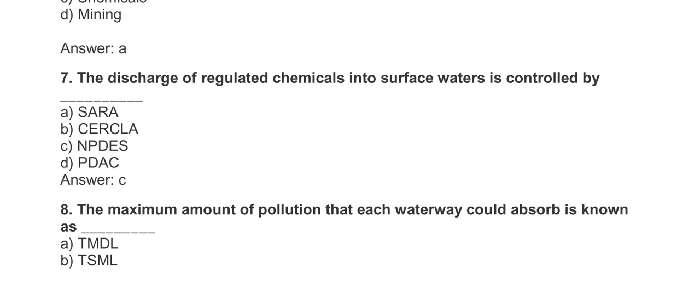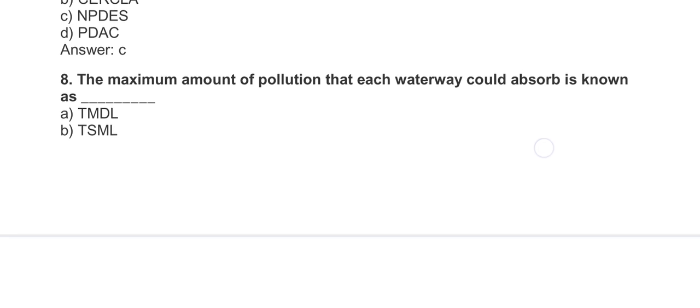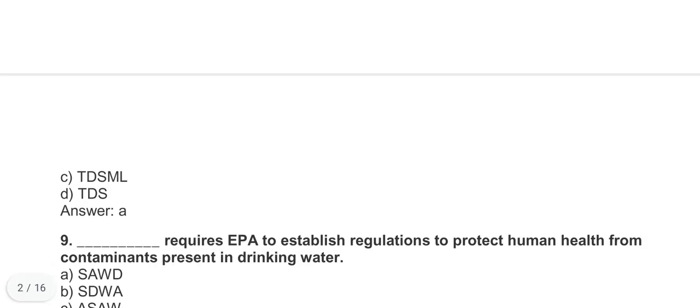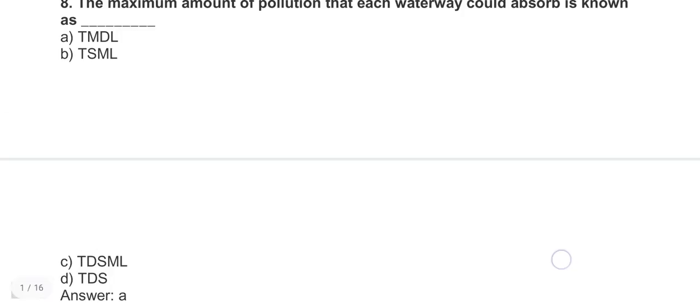The answer is C, that is NPDES. The maximum amount of pollution that each waterway could absorb is known as dash: TMDL, TSML, TDSML, TDS. The answer is A, that is TMDL.